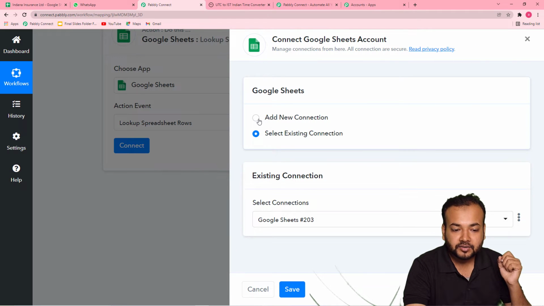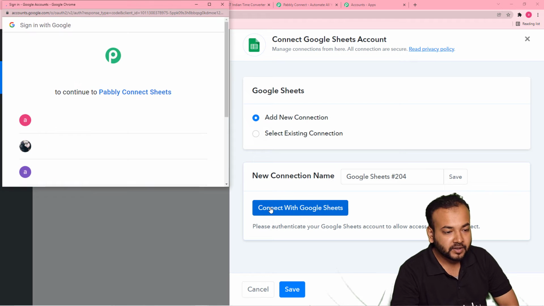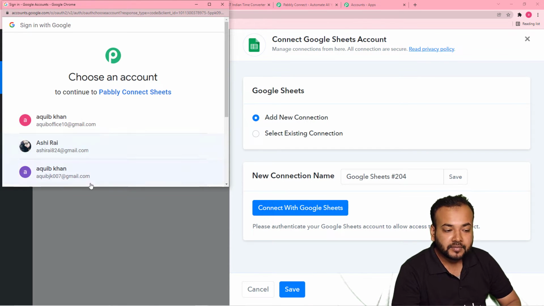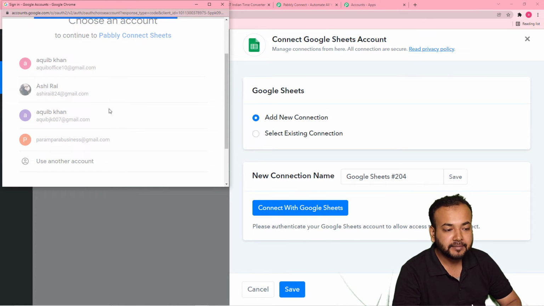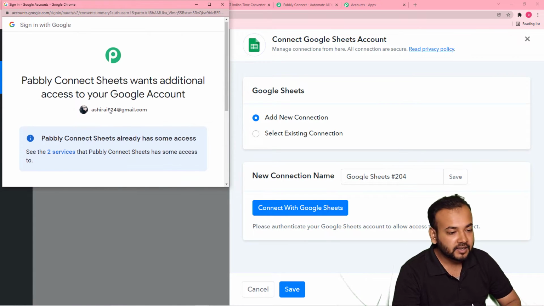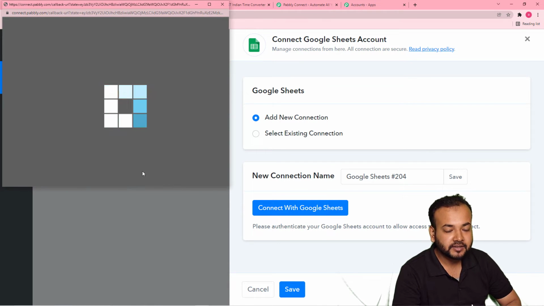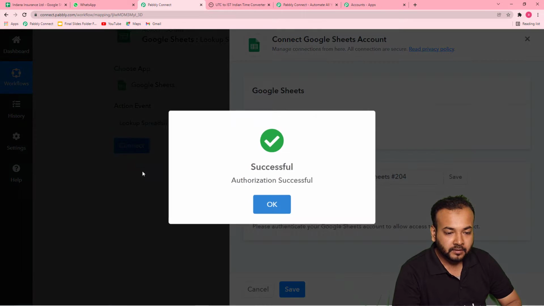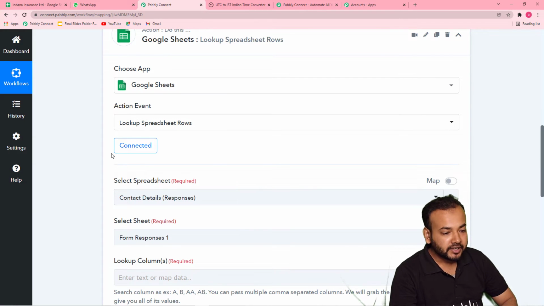From this window, select add new connection and then click on connect with Google Sheets. From this window you have to select the email ID by which this sheet application is connected. Select that email ID like this, then click on continue to give the access to check the spreadsheet. So authorization is successful and it started showing connected here.